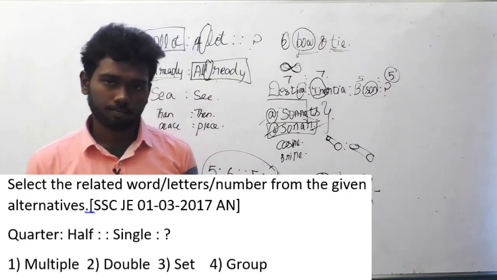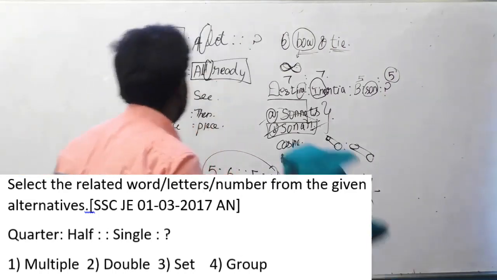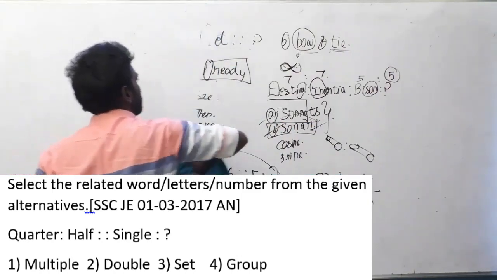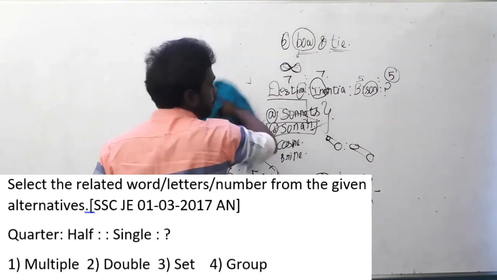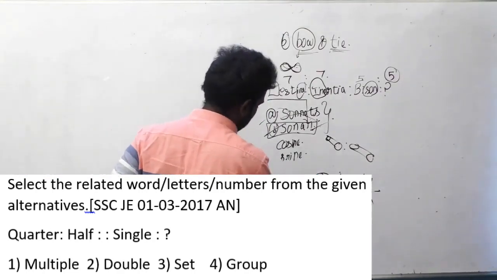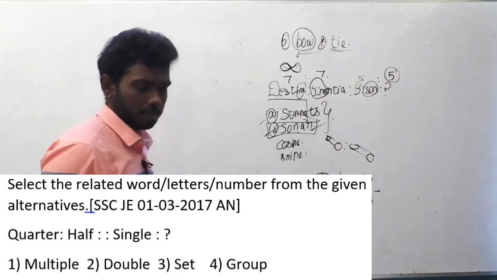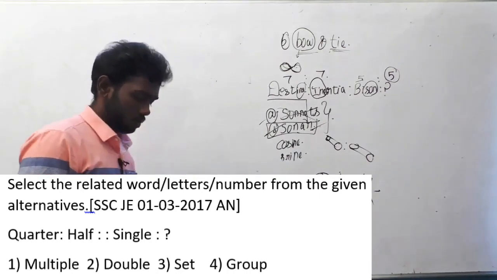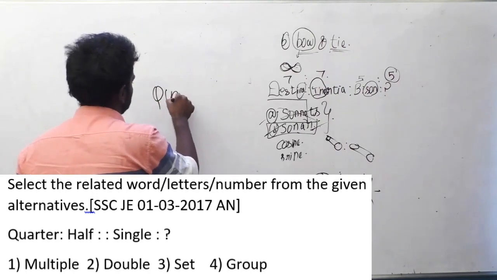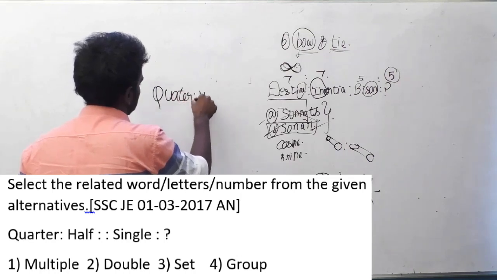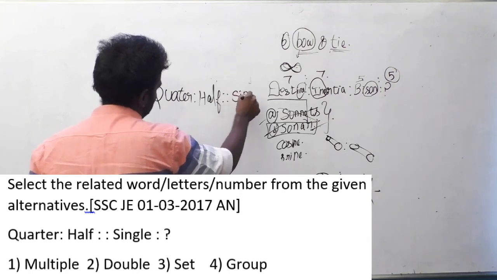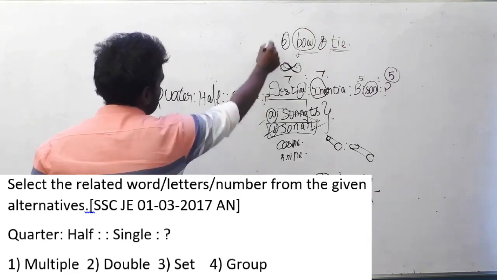Okay guys, this is a different question, but it's obviously an easy question. 50 to 60% of you might have already solved this question very easily. I'm just teaching it again for the people who can't solve it or are missing the logic. Quarter is to off, implies single is to what is the question.